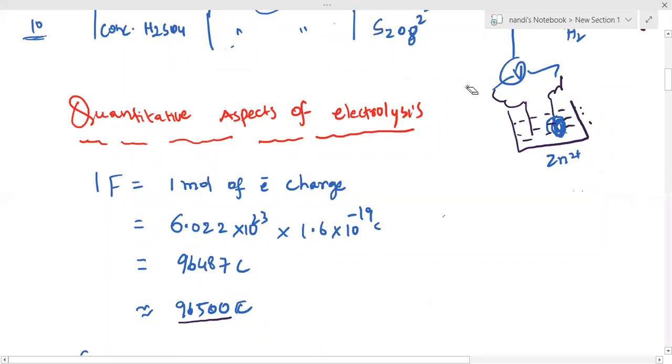In other textbooks or from other teachers you may get it. 1 Faraday means 96500 coulombs, that is a constant. But how we are getting the constant I also provided: how we get 96500, by using 1 mole of electron charge as the Faraday.